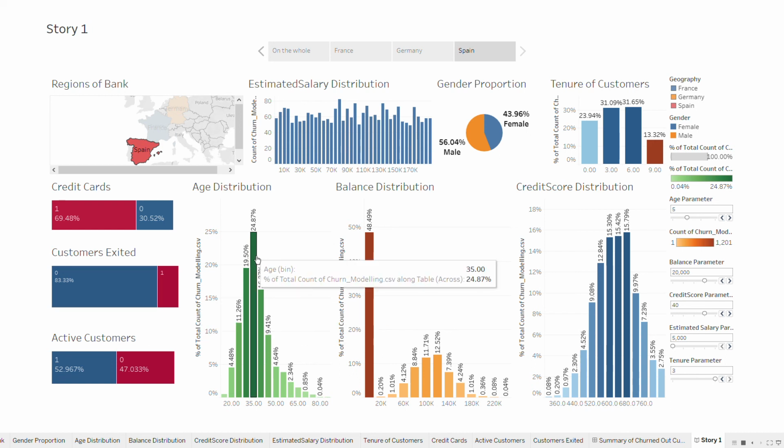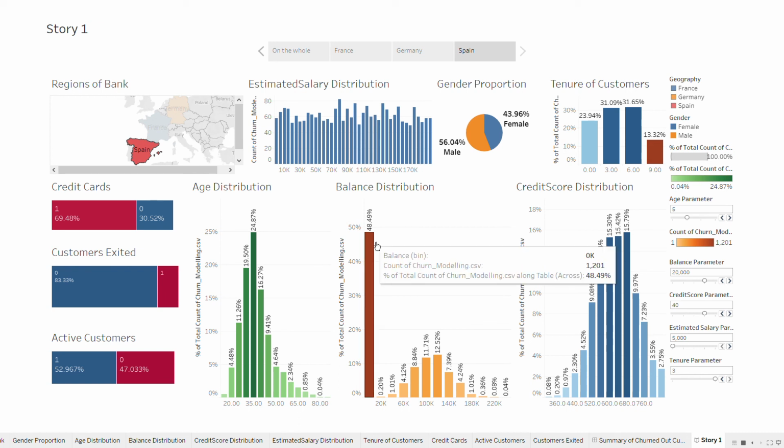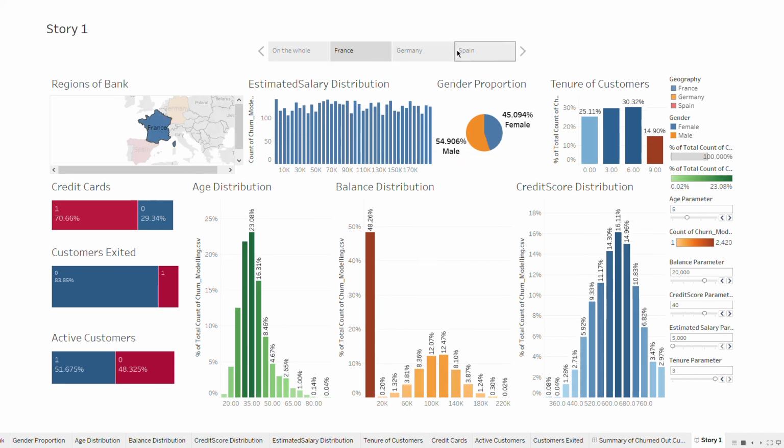The age distribution is again a nice thing. We can see that 30 to 35 years, and 25% of the people are around 35 years. That is again quite a good insight. Most of the people belong to the middle age, or rather the young age, because 35 is not really considered to be middle age. Now this is an important point. Again, the similar problem is being faced by the bank in Spain as the problem that was faced in France. So the similar problem is there.